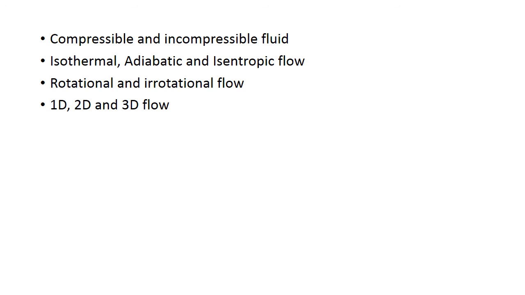And the last classification or category of classification is one-dimensional, two-dimensional and three-dimensional flow. In 1D flow, the fluid parameters are a function of only one dimension or one direction. In 2D, they are a function of two directions or two dimensions, and in 3D, three-dimensional flow, they are a function of all the three directions.